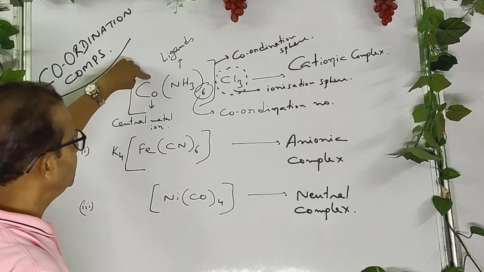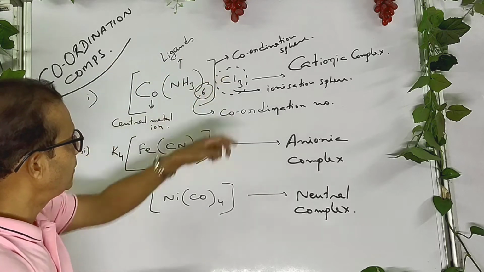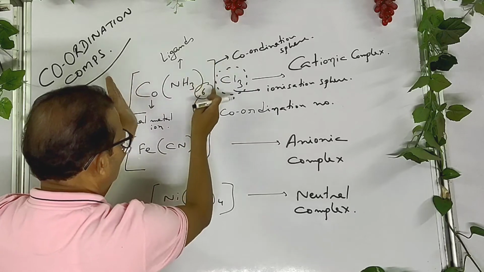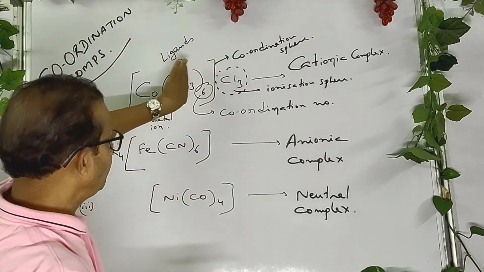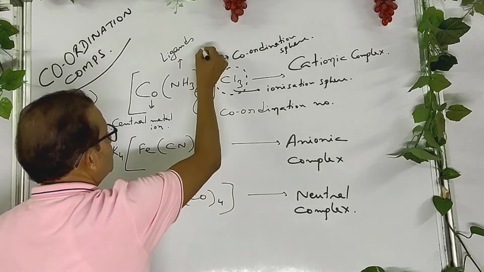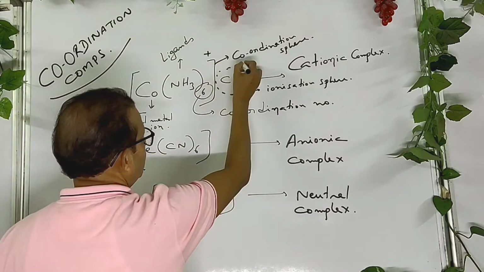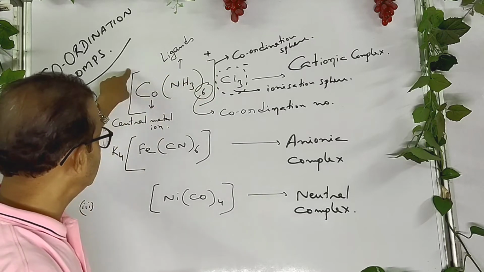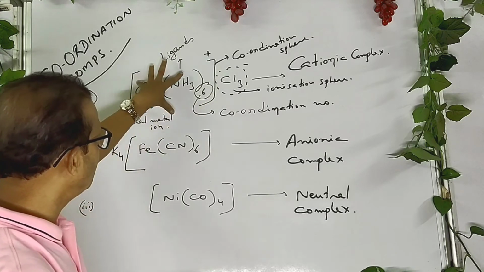Whenever this compound is dissolved in water, the left part, the bracket part, does not break at all, okay? The left part becomes positive charge and the right part becomes negative charge. That's why this bracket part is called complex.